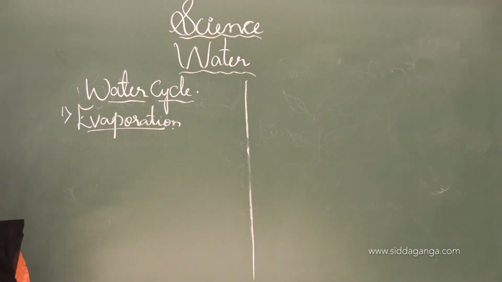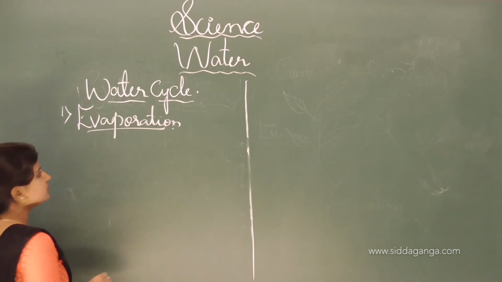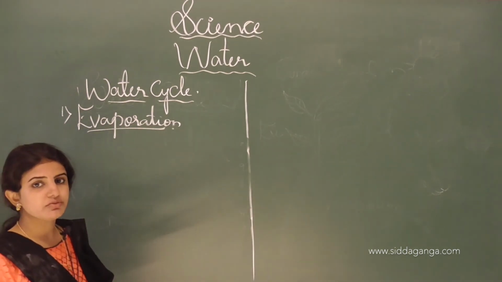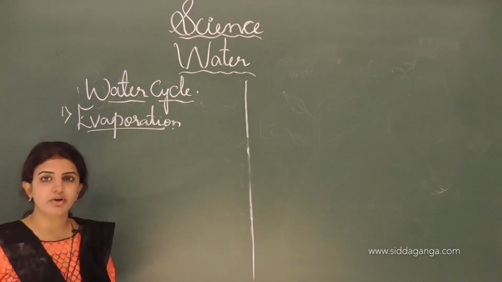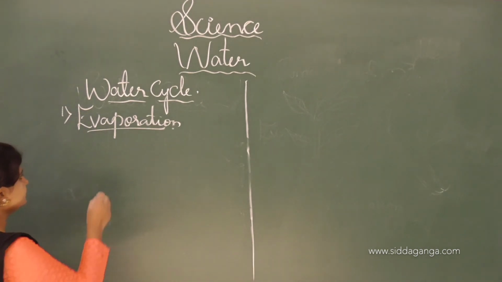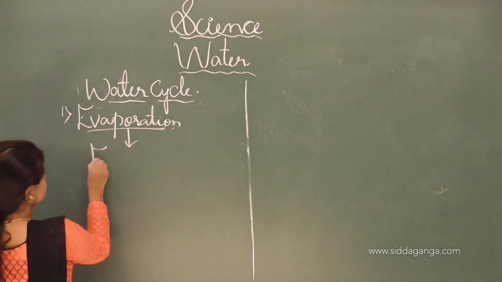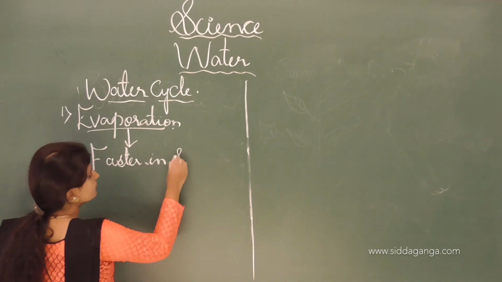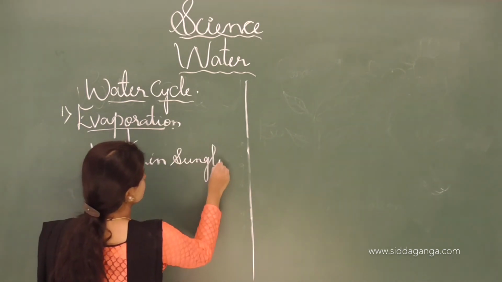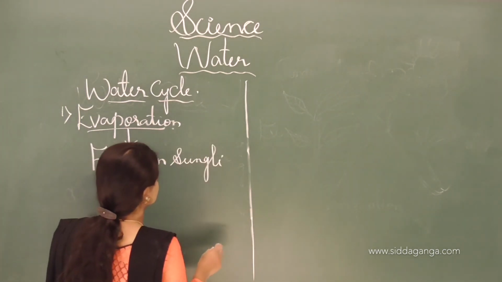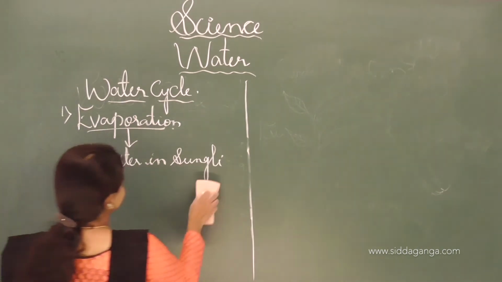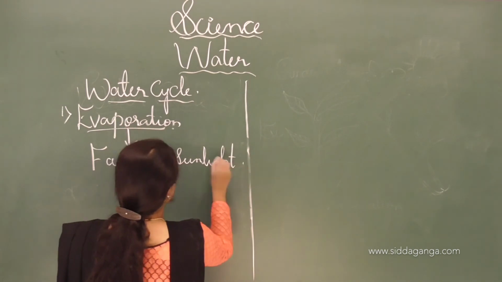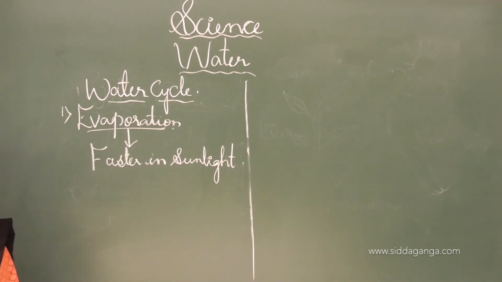So, evaporation is usually faster when the sunlight is more, or during the sunshine the evaporation will be faster. Faster in the case of sunlight.